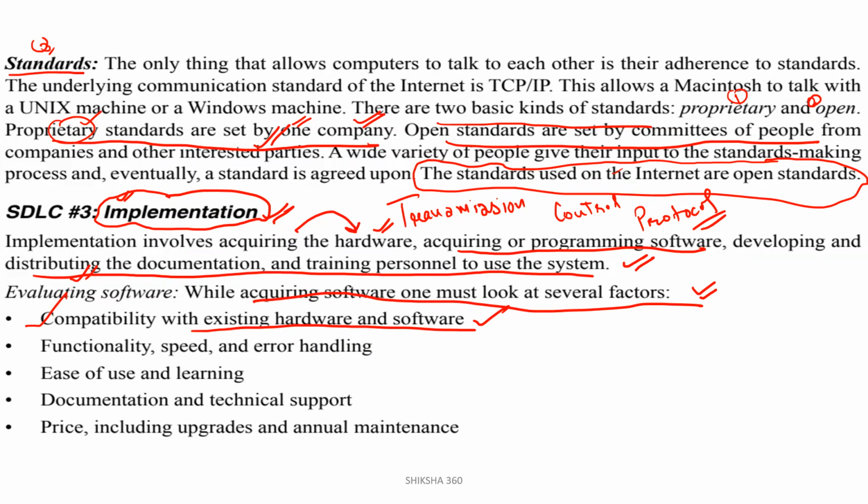Ease of use and learning, so that other people can easily learn and use that software. Documentation and technical support for the same. Price including upgrades and annual maintenance. So all these points you have to take care of: compatibility with the existing hardware and software, functionality, speed, and error handling, ease of use and learning, documentation and technical support, and last, the price including upgrades and annual maintenance.